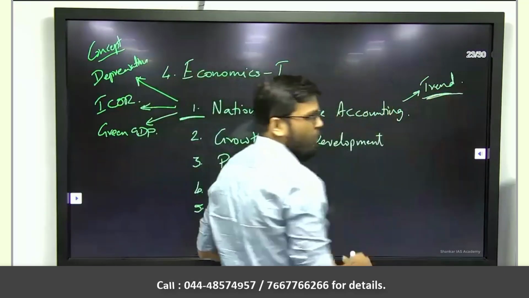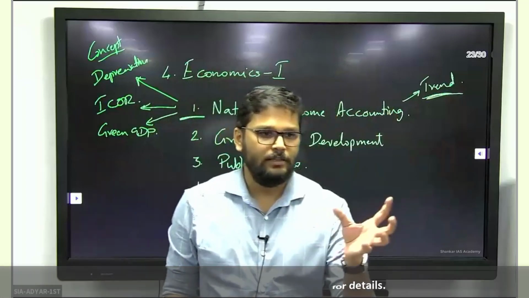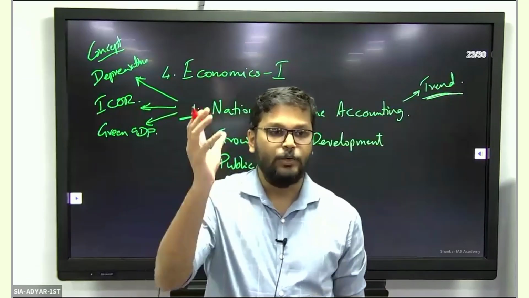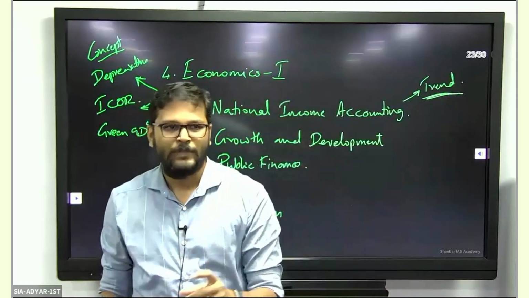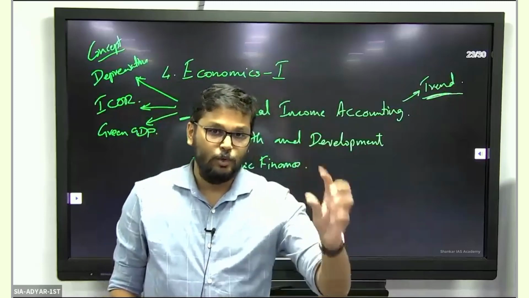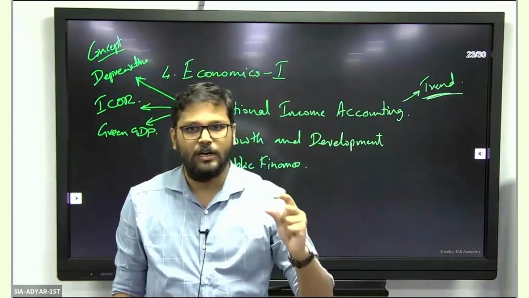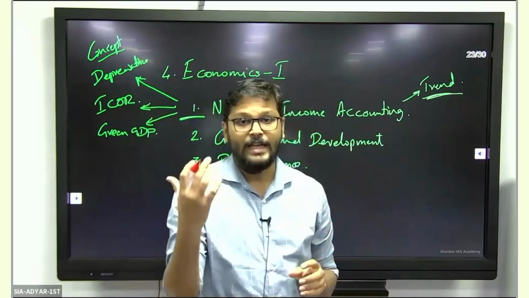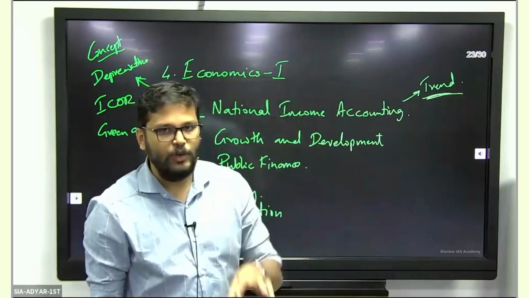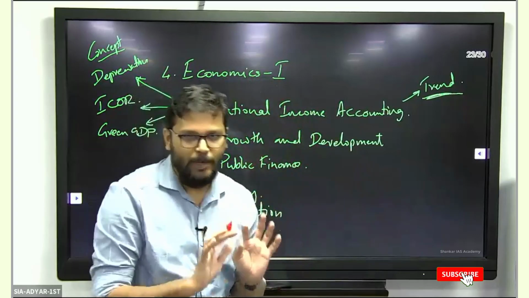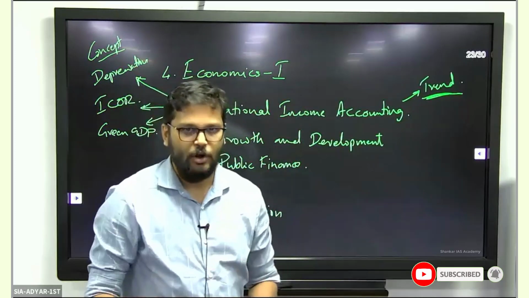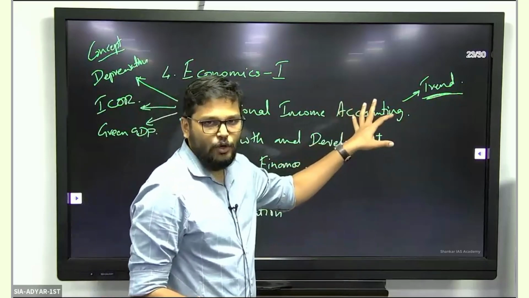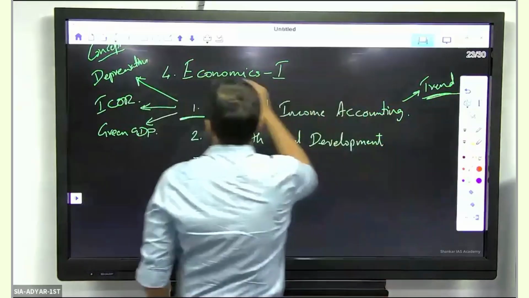Trend based questions, for which you will have to refer to data like the economic survey, which will have data about India's GDP. You can go to economic survey volume 2. You can take a look at the volume 2 statistics with respect to the GDP, with respect to the income accounting, GDP of the country. In that, just take a look at the tables. You will have tables which will give you trends. Don't memorize the table. Don't try to mug up the numbers, not required. Just take a look. Is it increasing? Is it decreasing?